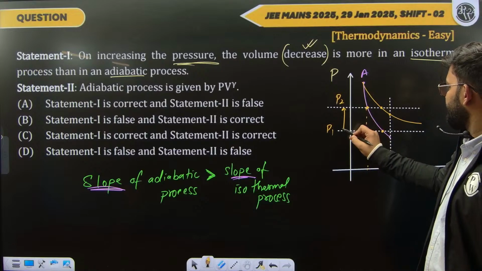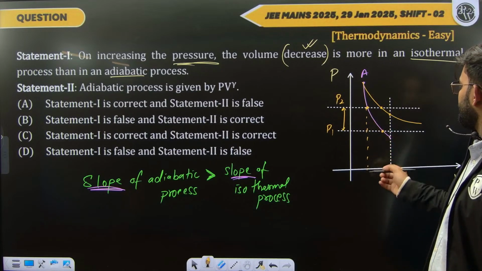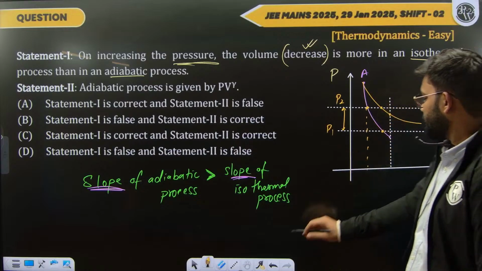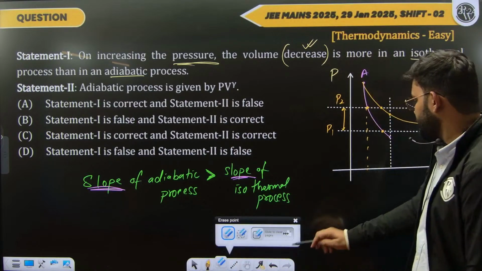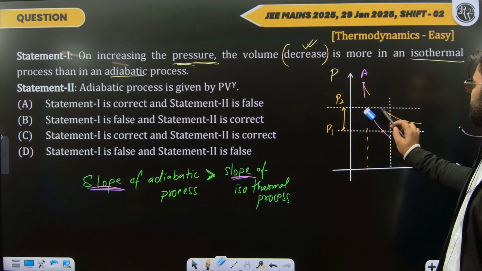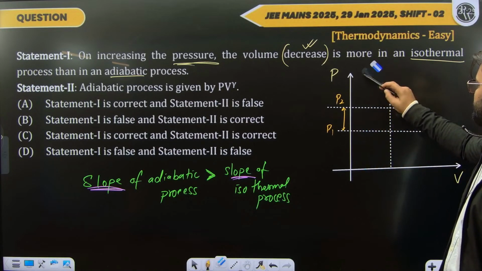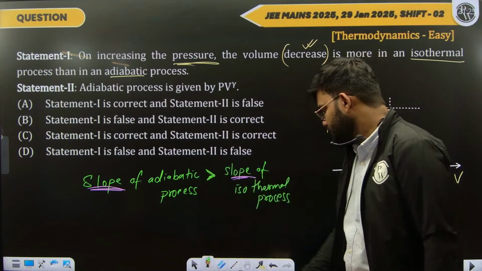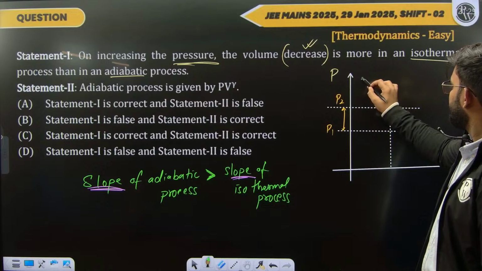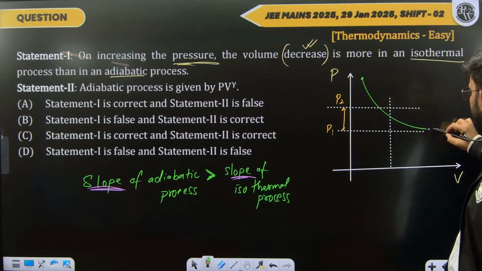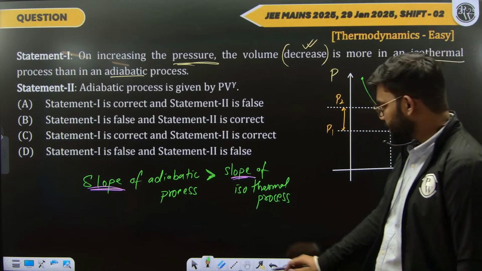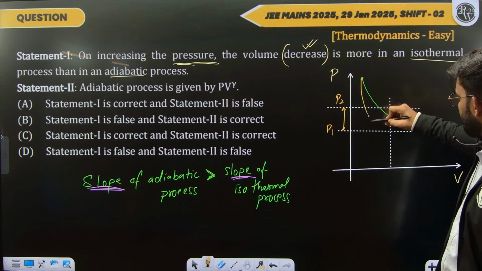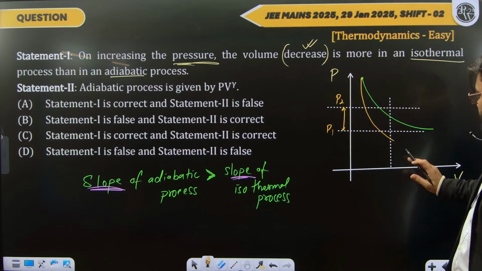Same change in pressure. Let's say this is the graph for isothermal process and this is the graph for adiabatic process.